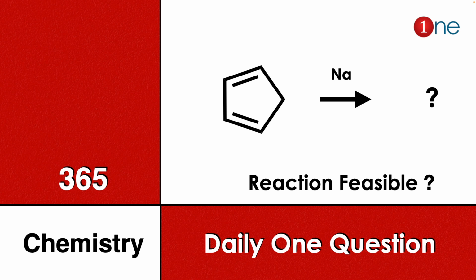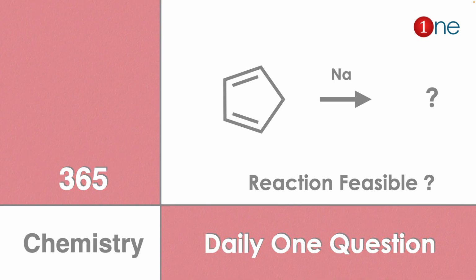Here cyclopentadiene is given. You're reacting with metallic sodium. You have to find the final product and you have to find the reaction feasibility, whether the reaction is possible or not.